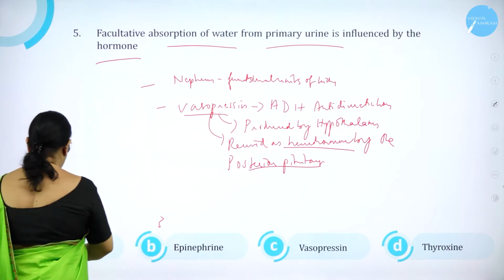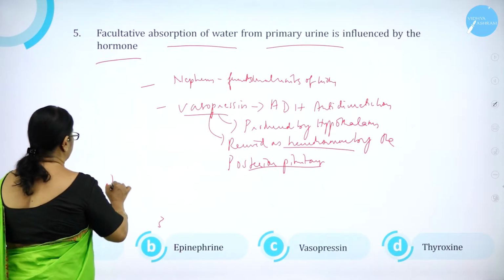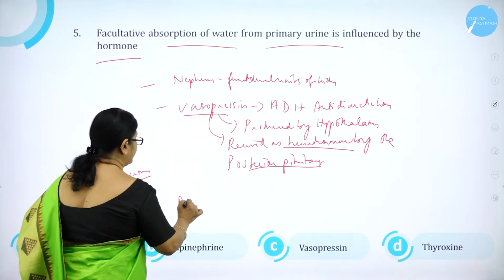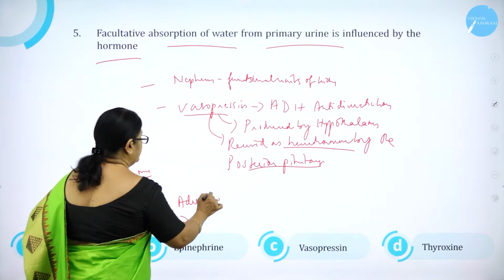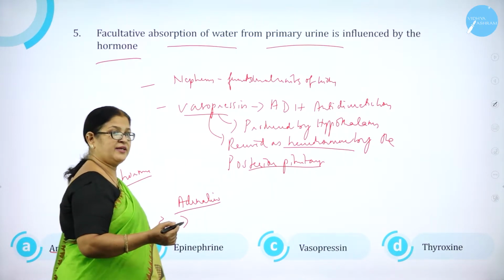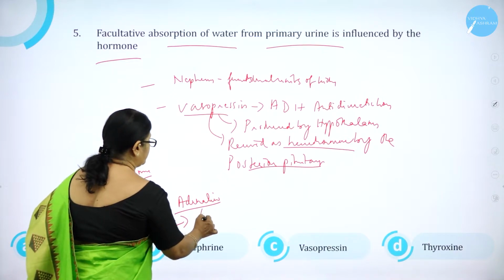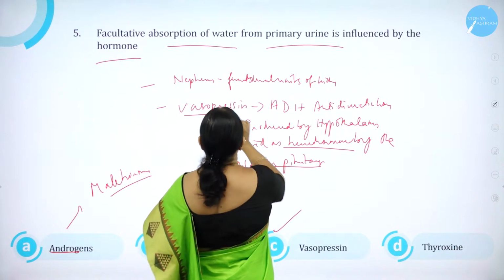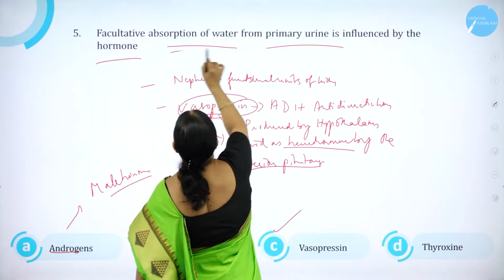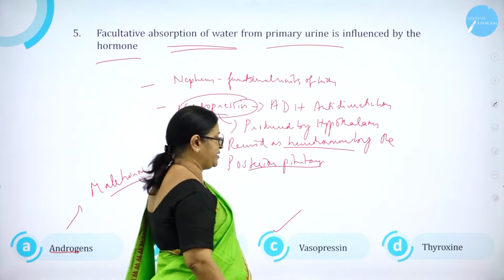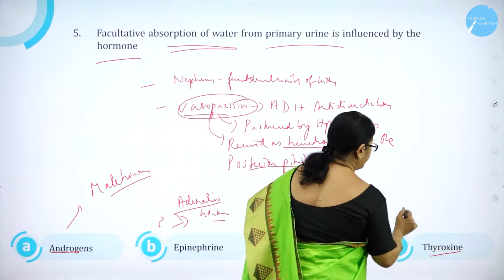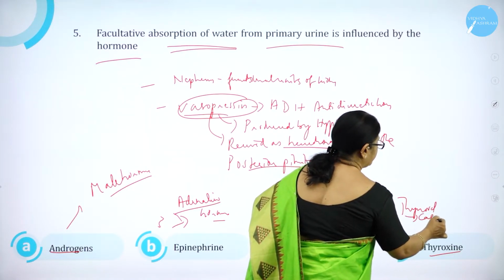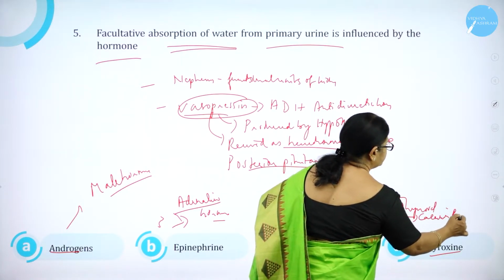So option A, androgen. Androgen is the male hormone. Then epinephrine, adrenaline, noradrenaline. This is the adrenaline hormone, which has nothing to do with absorption. Vasopressin, correct. Vasopressin is responsible for facultative absorption of water from primary urine. Thyroxine? No. It is produced by the thyroid.